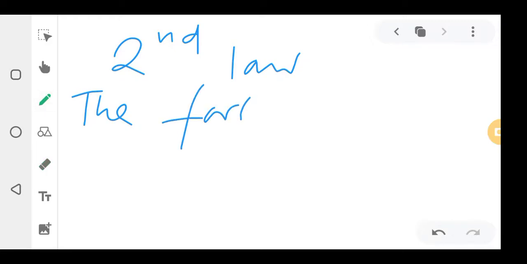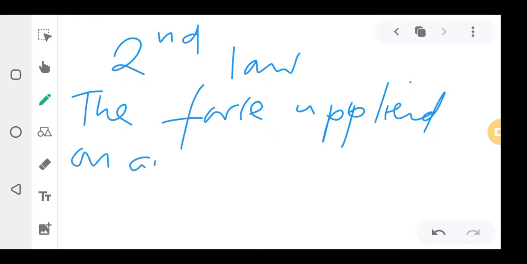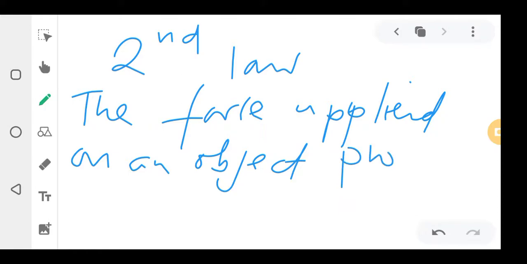Newton's second law of motion. It states that the force applied on an object produces an acceleration that is in direct proportion to it.